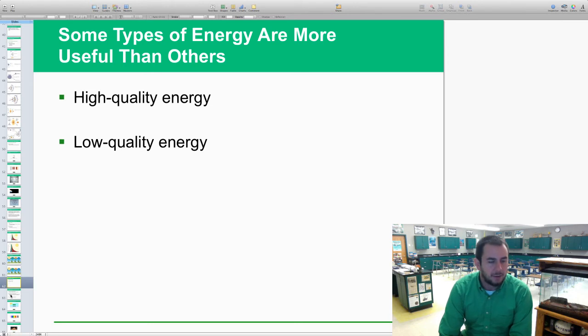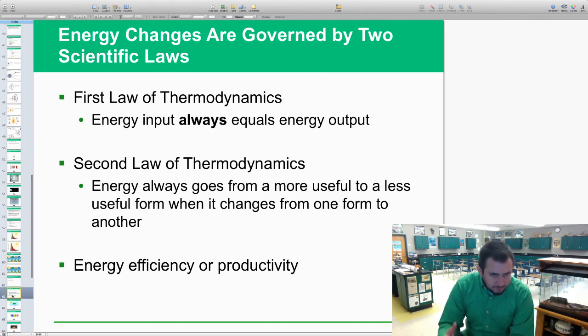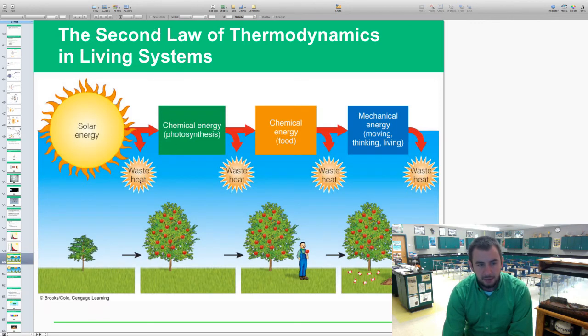Higher quality energy means it can be transferred and still has a lot of energy potential to it, and we can get a lot out of it. Low quality is usually down the line after it's been converted a number of times. So first law of thermodynamics: energy input is always equal to energy output. Going back to this image, this is still equal in energy. It's just transmitted in a different form.